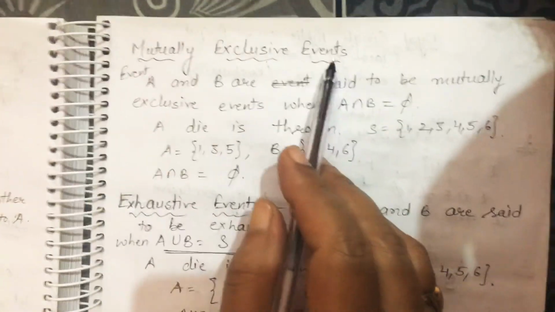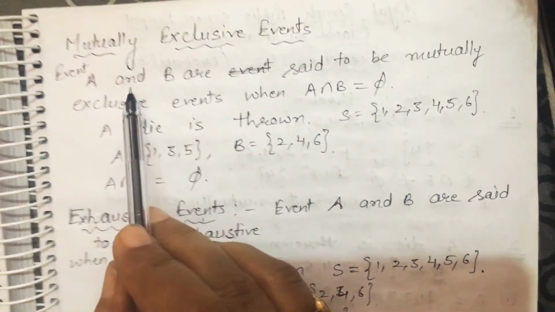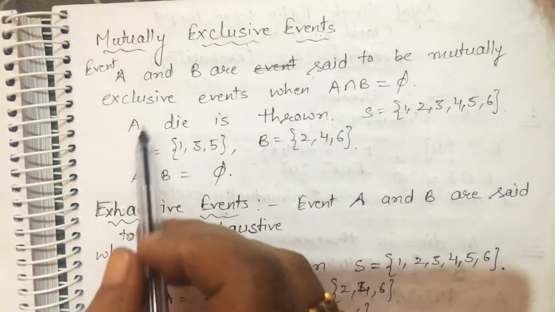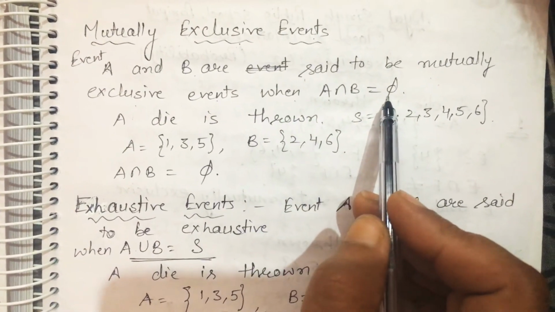Okay, now come to the next. Mutually exclusive events. Events A and B are said to be mutually exclusive events when A intersection B is equal to phi.